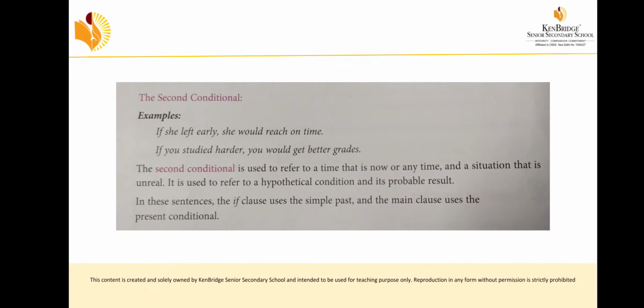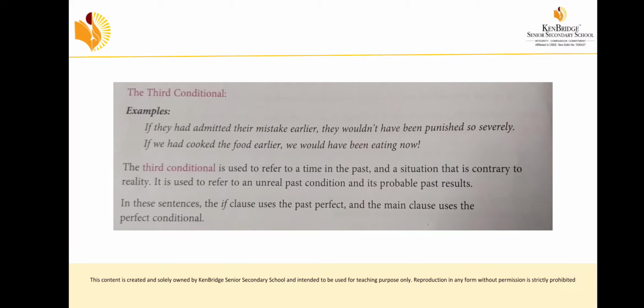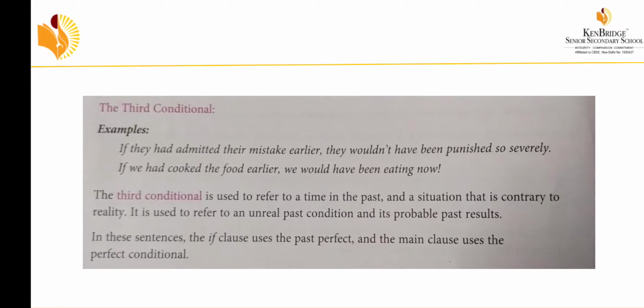So now we are going to learn the next one, the third conditional. What is the third conditional? The third conditional is used to refer to a time in the past and a situation that is contrary to reality. What is contrary? Just the opposite. It is used to refer to an unreal past condition and its probable past results. What is unreal? Not real.